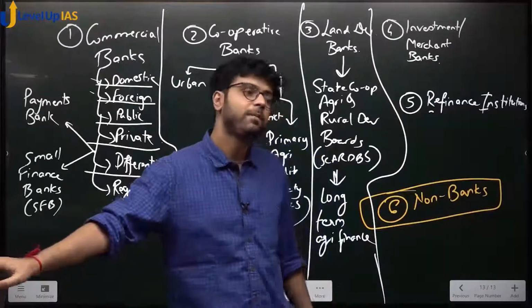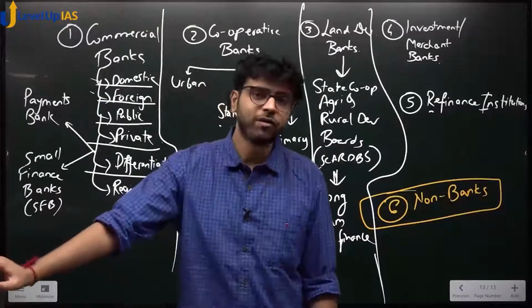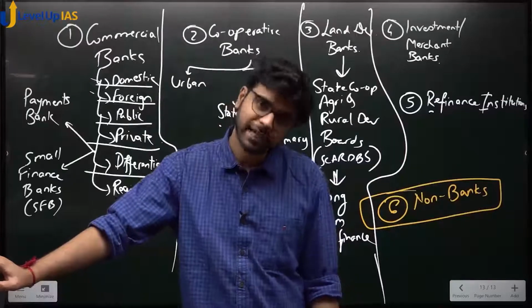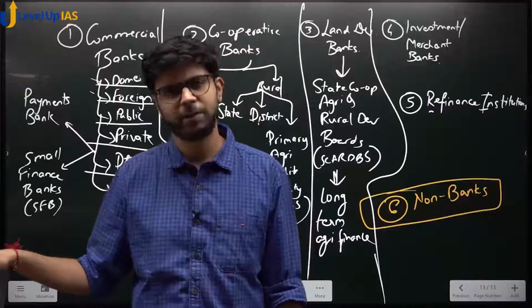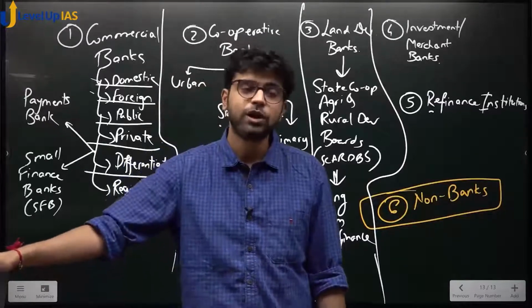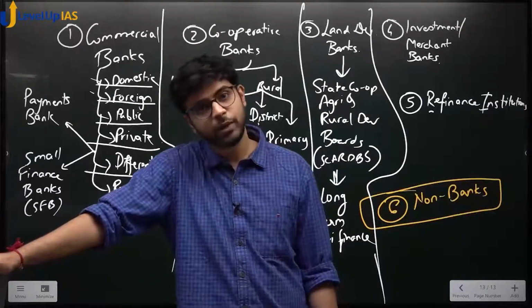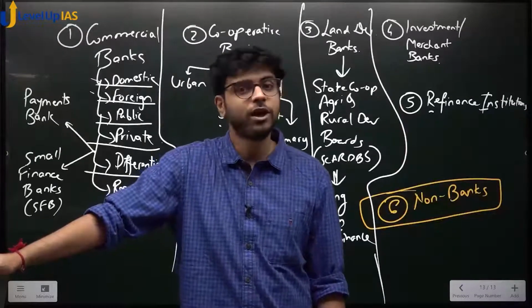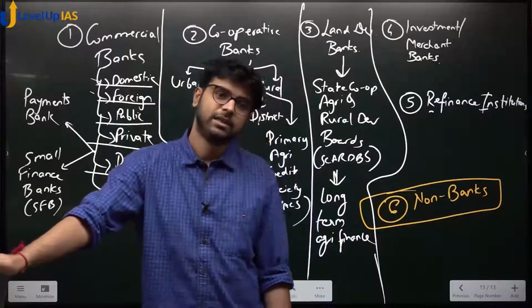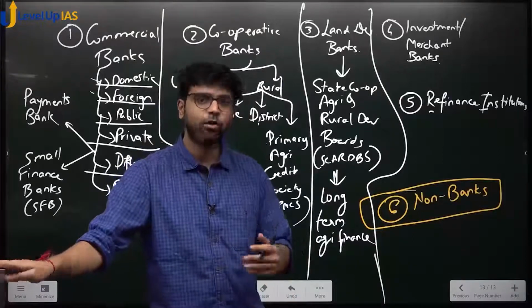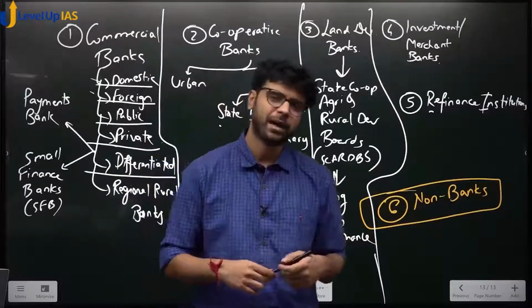So let's say if people believe in your idea, if people like what you are selling, if people like what you are doing with your app, they will come and they will buy shares of your company. So let's say you sold shares to 100 people today, 1 share per person. 100 shares you sold, which means there are 100 more owners of the company now. But what has happened? They have each given you 20 rupees. So 100 into 20, you have already got 2000 rupees with you. Samjha? So this is a way of raising money. And ये जो raise money करते हैं, all that money, all that new issue, it is called IPO, initial public offer, we'll do in markets chapter.